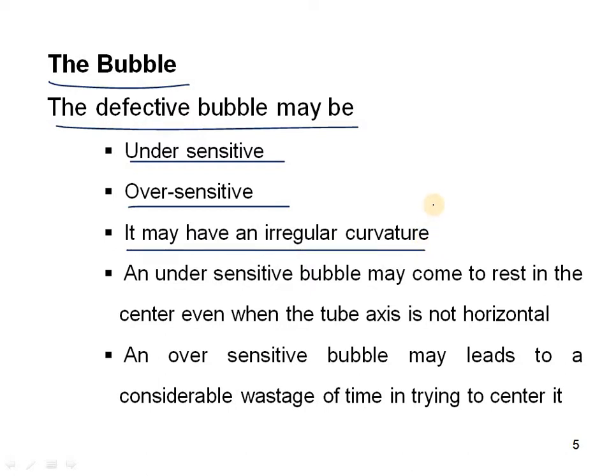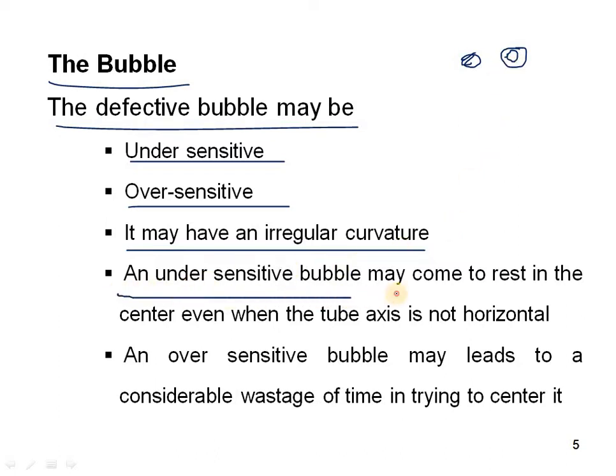The bubble tube should be in the center, a proper circle, and should not be in any undulating shape. The bubble should be in good condition and of a proper design.